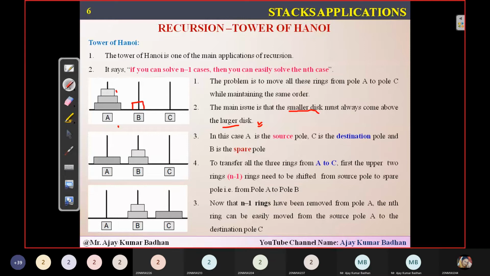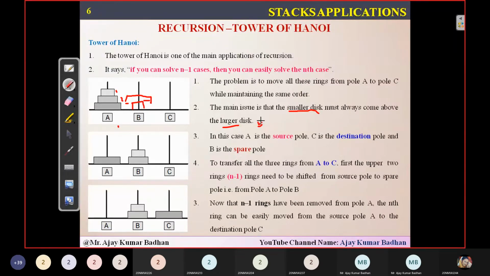And what is the condition here? The smaller disk should come onto the bigger disk. So the condition fails here. That is what it means to say: whenever you're placing a disk, you should make sure that the largest disk is present at the bottom and the shortest disk is present on top of it. That is what you have to keep in mind.